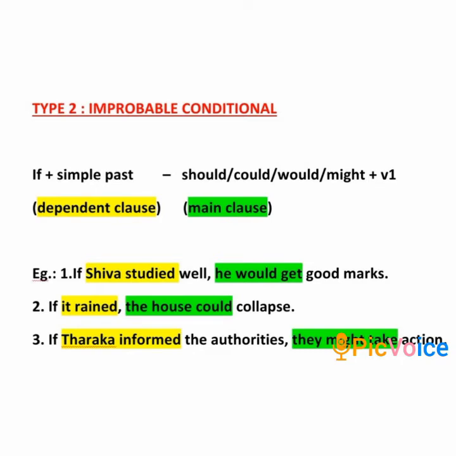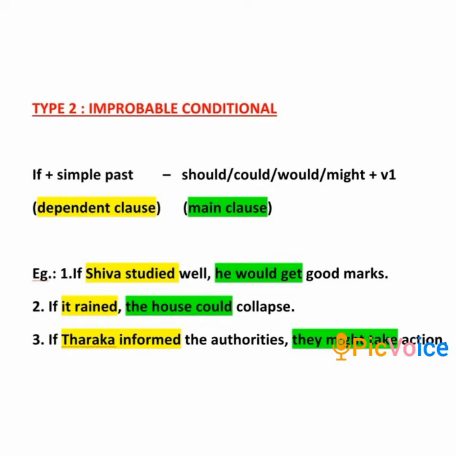Type 2 or the improbable conditional. That is, the probability is less. It may be possible, but the probability is very, very less. Now let us look at the structure first. If plus simple past, that is the dependent clause or the subordinate clause, takes the simple past tense, and in the main clause it has should or would or could or might plus the V1. That is the first form of the verb.